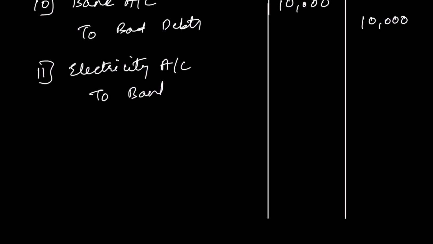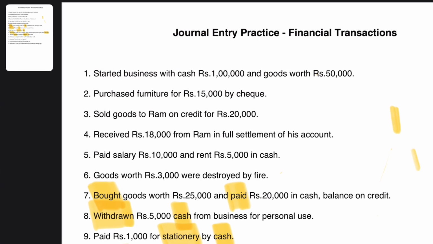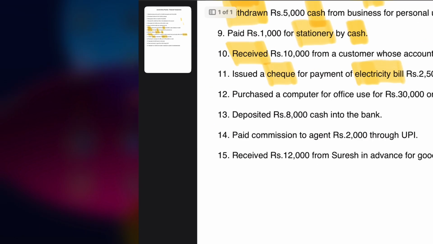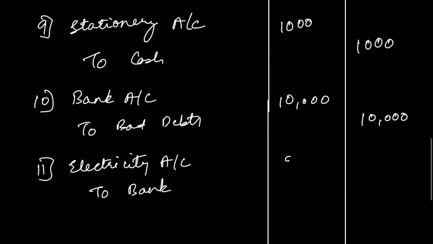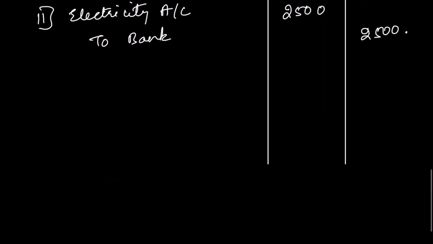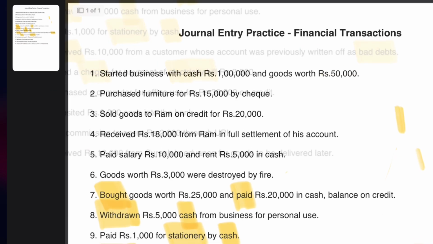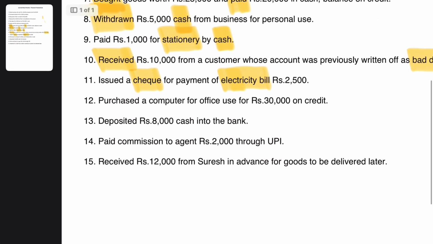So the 11th transaction will be electricity account debit to bank. Amount is 2,500. Okay, so that's the 11th transaction. Let's take the 12th one.